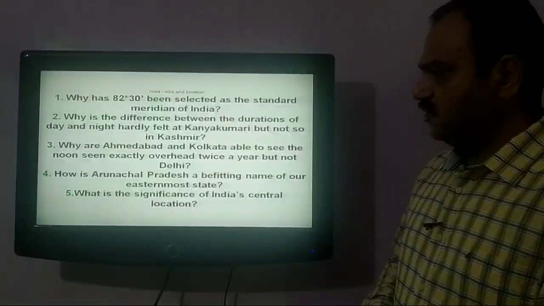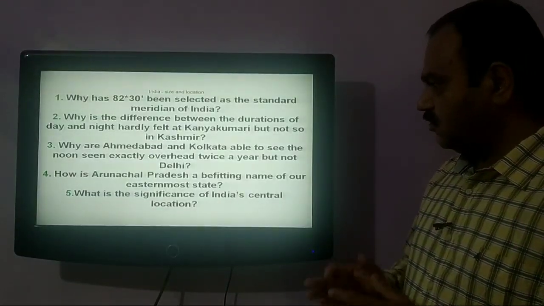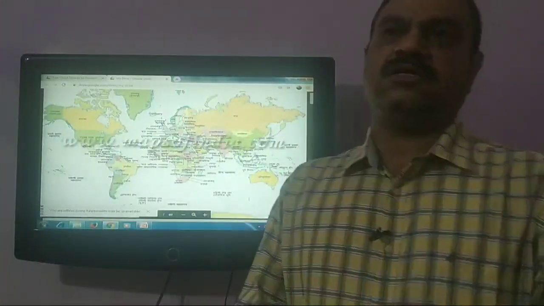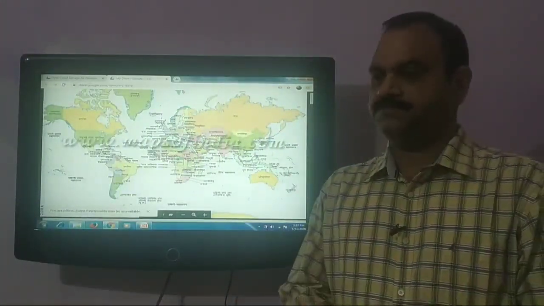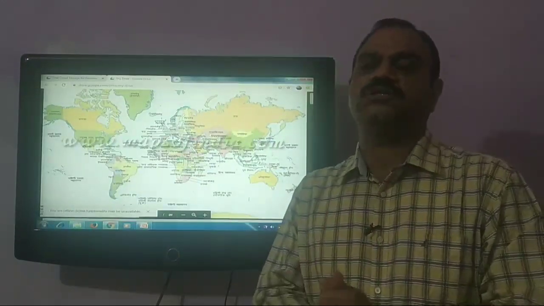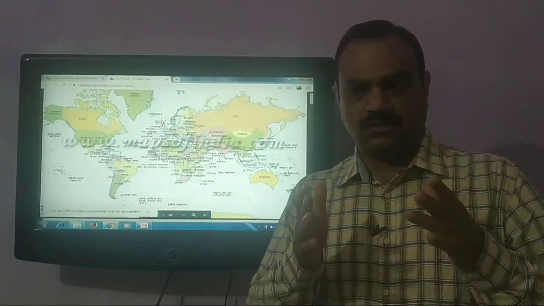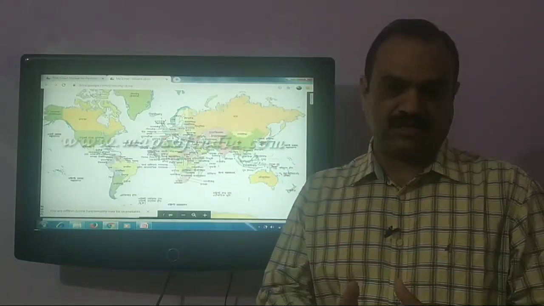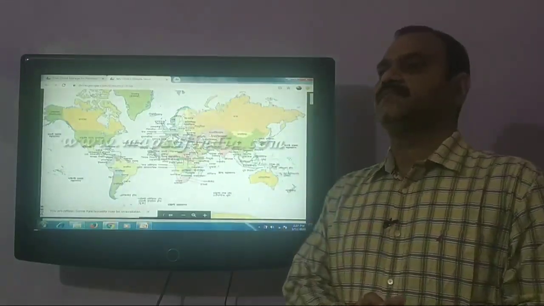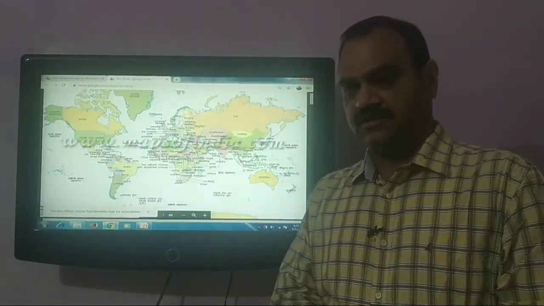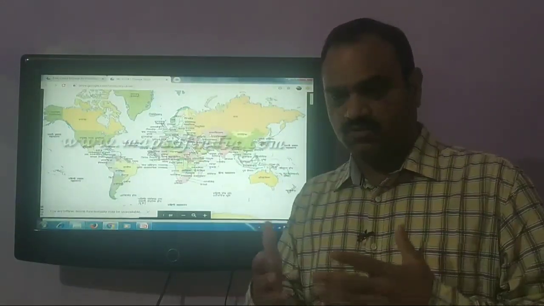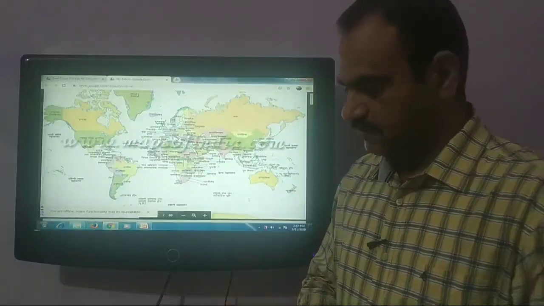Our next question is, what is the significance of India's central location? So the position of India is very important in Asia. India occupies the central position in Asia. That is, it's a center point between West Asia and the East Asia. So Indian landmass is the most important in terms of this strategical position.